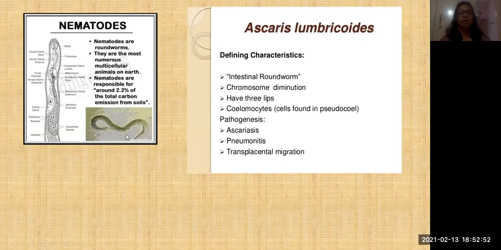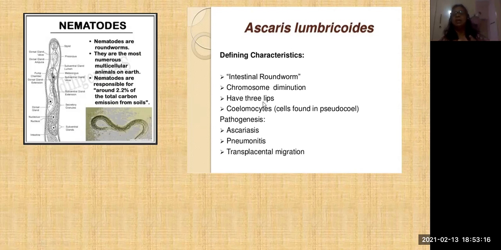This is the hookworm. Roundworms or hookworms come in these nematodes, and they are responsible for around 2.2% of the total carbon emission from soils. So these are important for carbon emissions from soil, where they are present, not in the human being but in the soil.